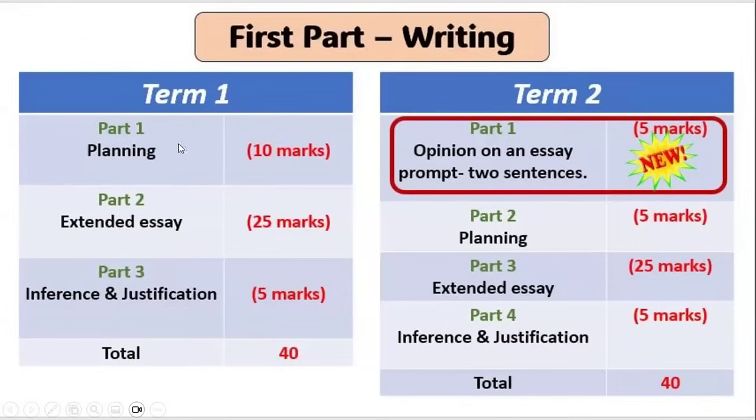The plan in term 1 was given 10 marks. Now, because there is a new addition, a new question is added, which is going to be the opinion. So because of that, this question is going to be given 5 marks, and then only 5 marks will be given to the plan, and then the essay will stay the same, and the last question will stay the same. So in total now you'll have 4 parts in this question, and the total marks will stay the same, 40 marks, and the time is also going to stay the same. It's going to be 90 minutes for the whole session.